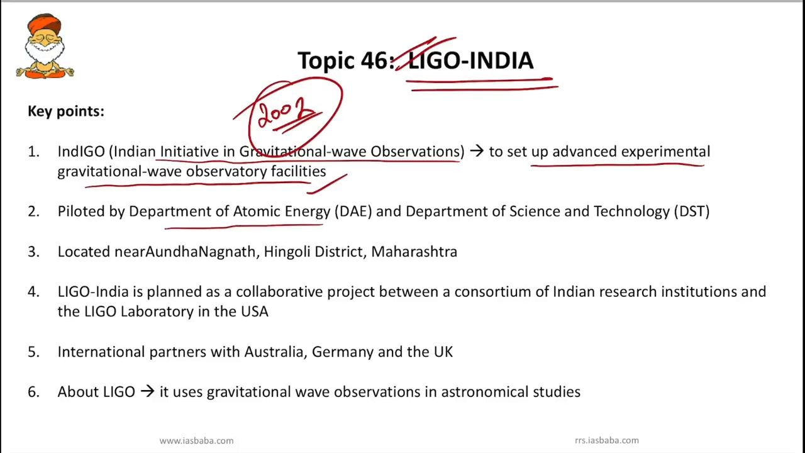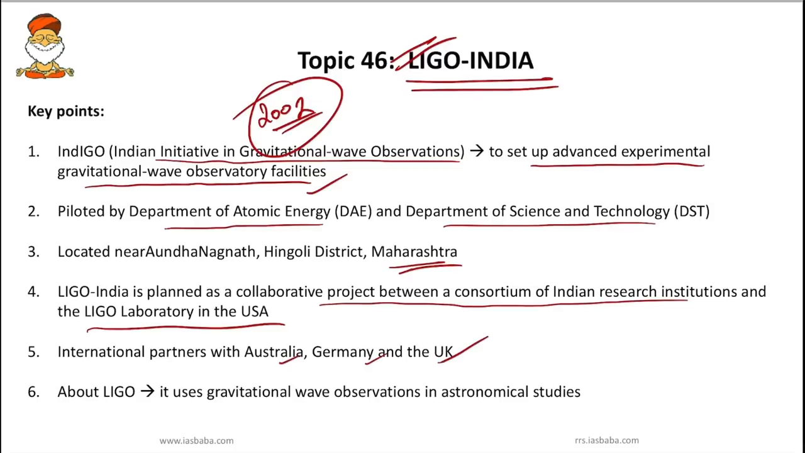It is piloted by both the Department of Atomic Energy as well as the Department of Science and Technology. This INDIGO observatory is located in Maharashtra, and LIGO India is planned as a collaborative project between a consortium of Indian research institutions and the LIGO laboratory in the USA. Other partners include Australia, Germany and the UK. While revising, you have to know that LIGO uses gravitational wave observations during astronomical studies. That's why this concept is important.